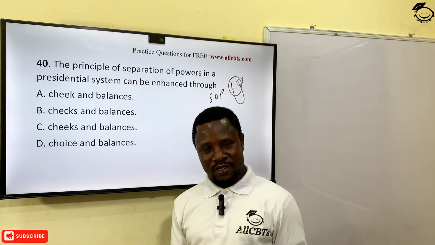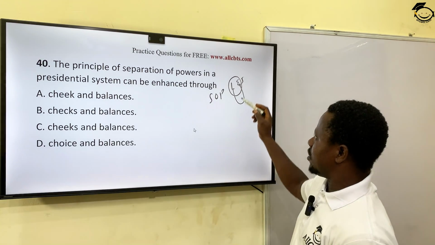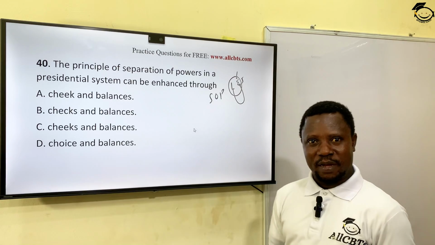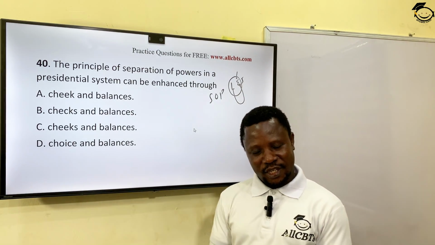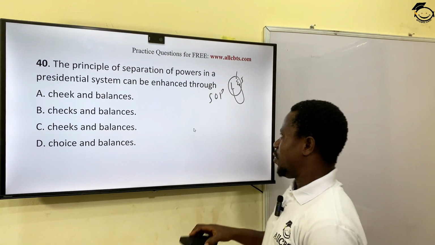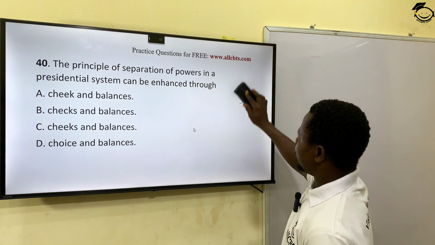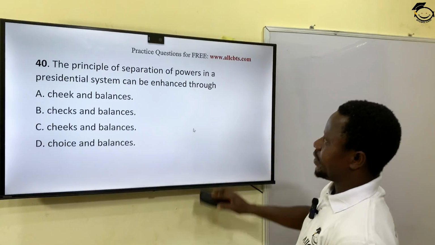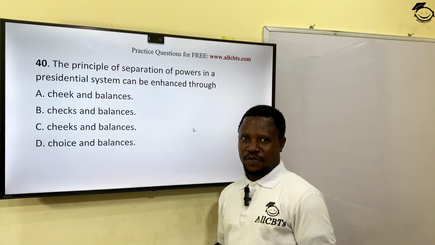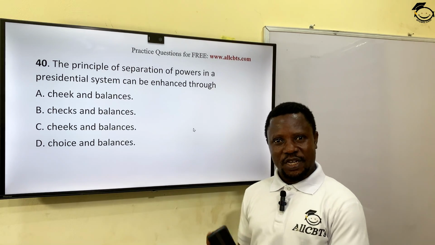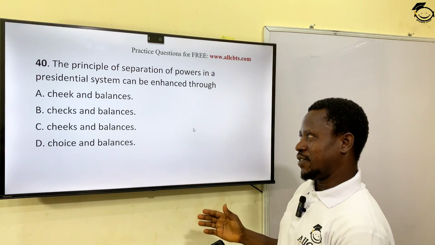Members of the legislature also perform the functions of the executive. For instance, the prime minister. The prime minister is the head, the chief of the executive, but is also a member of the parliament. And when they appoint ministers, they appoint members of the parliament as these ministers in the executive. Okay? But in the presidential system of government, to make separation of power effective, we have what they call checks and balances.